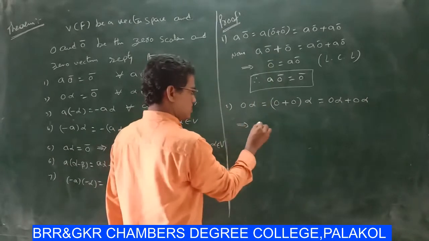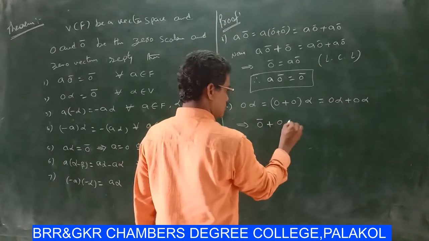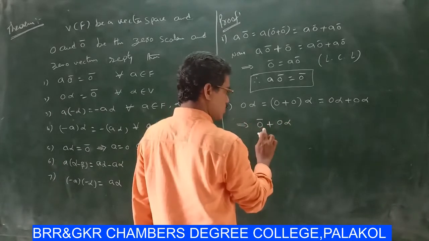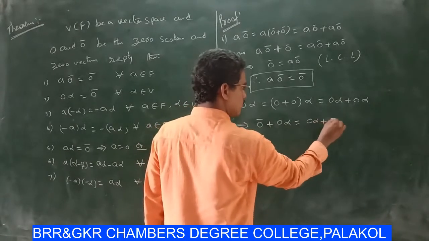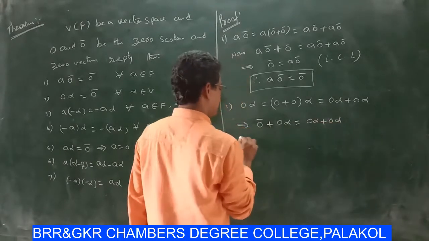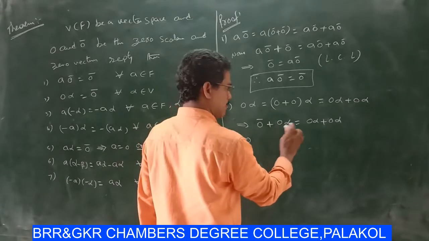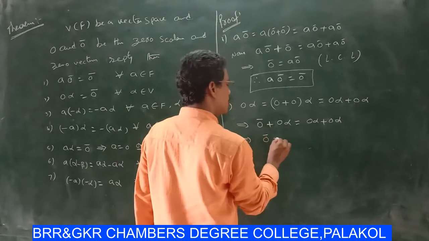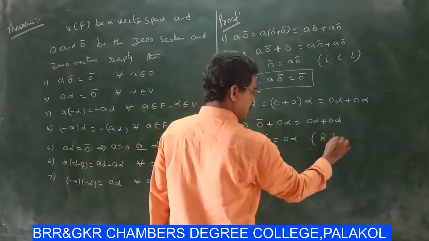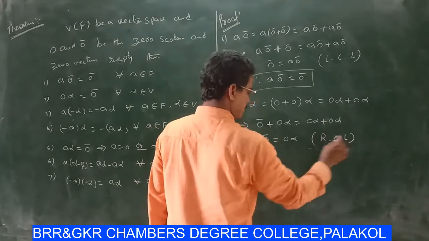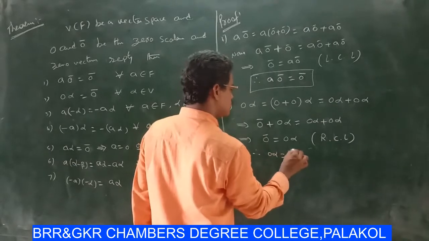Now adding 0 bar, 0 bar plus 0 alpha equal to 0 alpha plus 0 alpha. By applying right cancellation law, 0 bar equal to 0 alpha. Therefore 0 alpha equal to 0 bar.